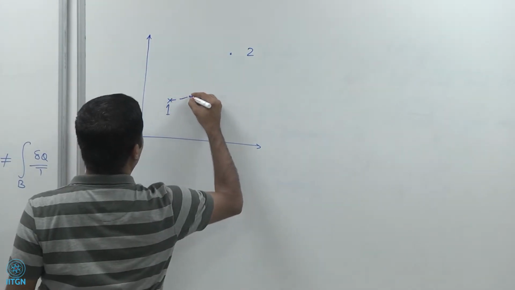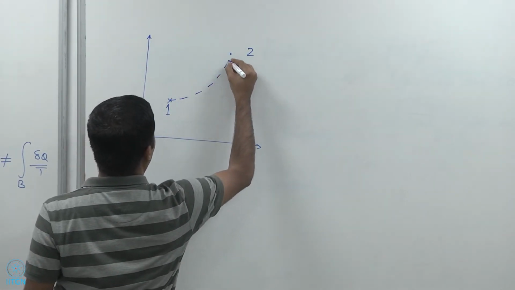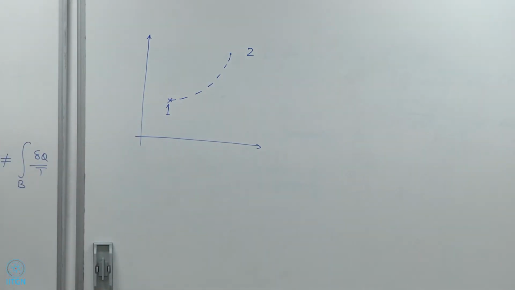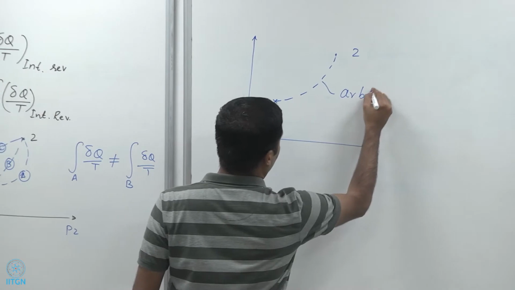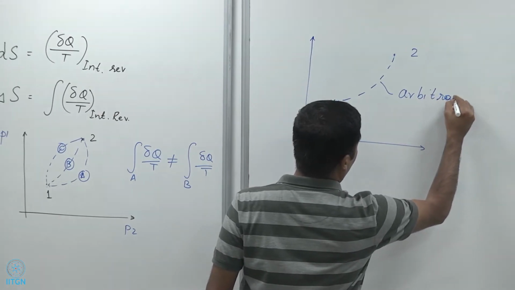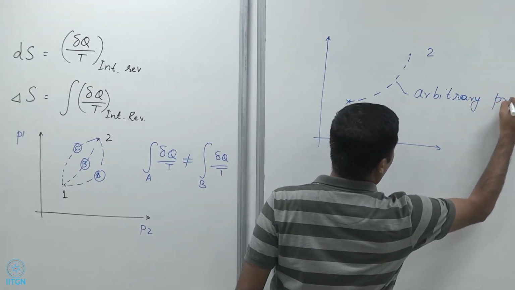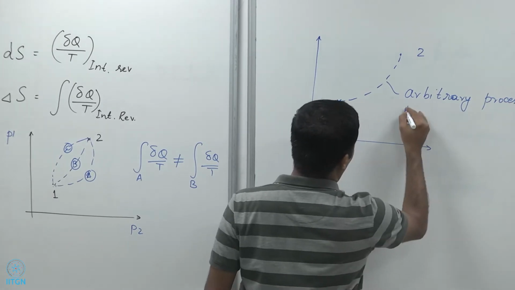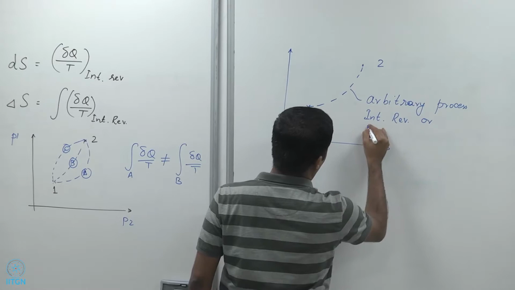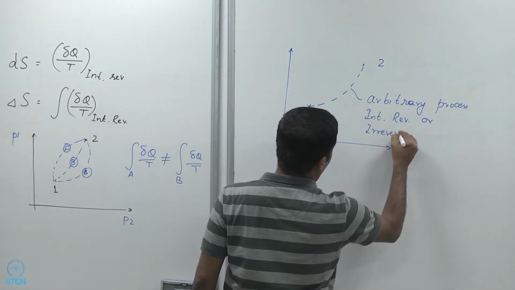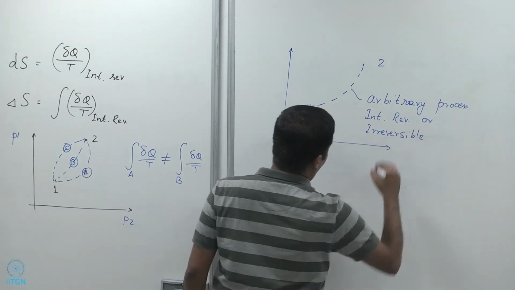through a process that is not necessarily internally reversible. So it's an arbitrary process. It may be internally reversible or irreversible, doesn't matter, right?